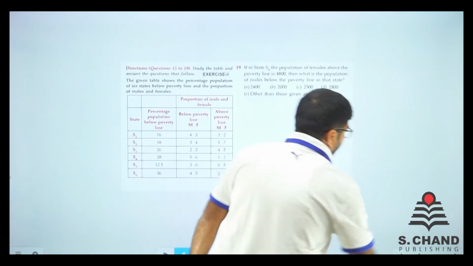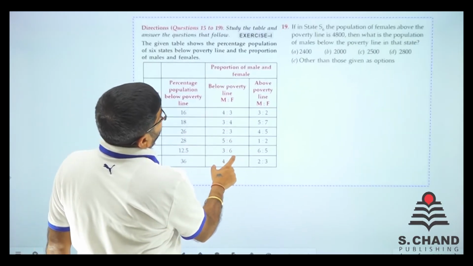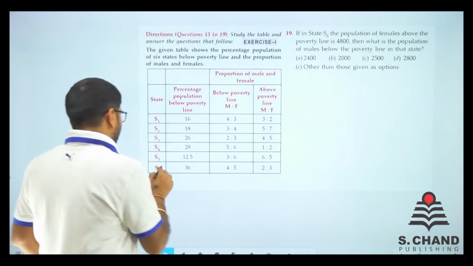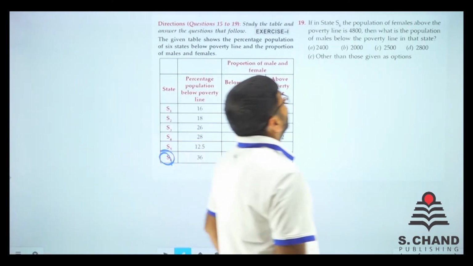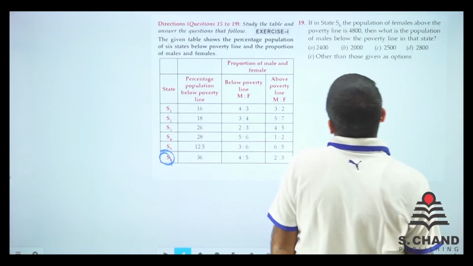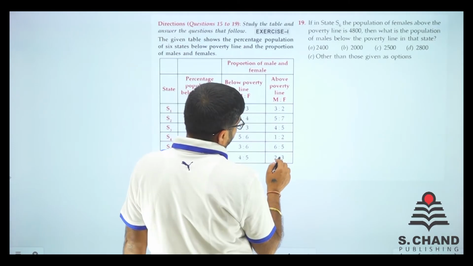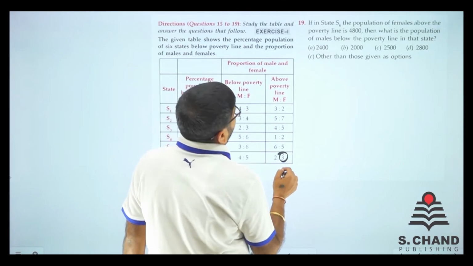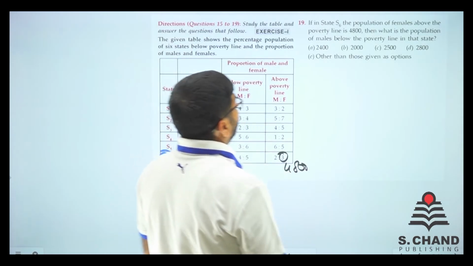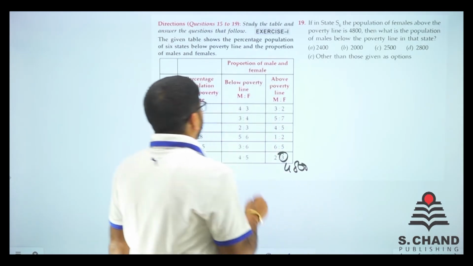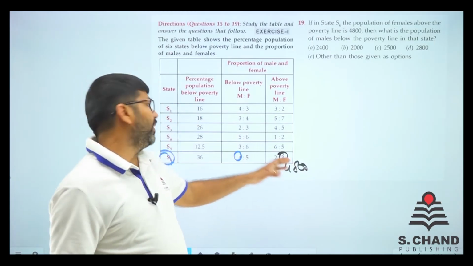Here we go. Question number 19. If the state S6, this is the S6. Population of female above poverty line is 4,800. Then what is the population of males below poverty line? We need to find males below poverty line. This is above poverty line, this is below poverty line.